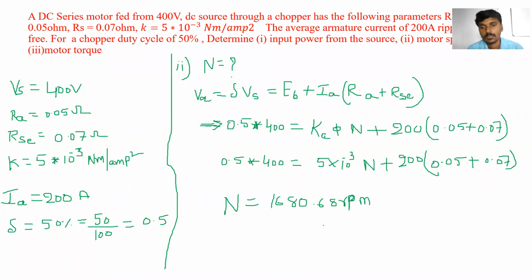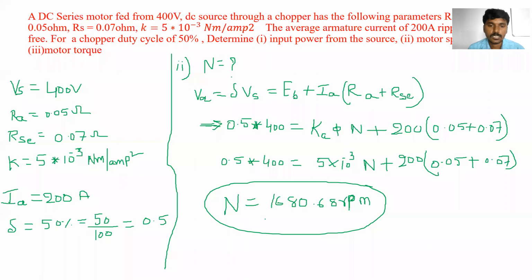Clear? So you can check it once. If we are not getting the value of N, you can take omega m instead of N. Find omega, that is speed in radians per second, then convert into RPM.